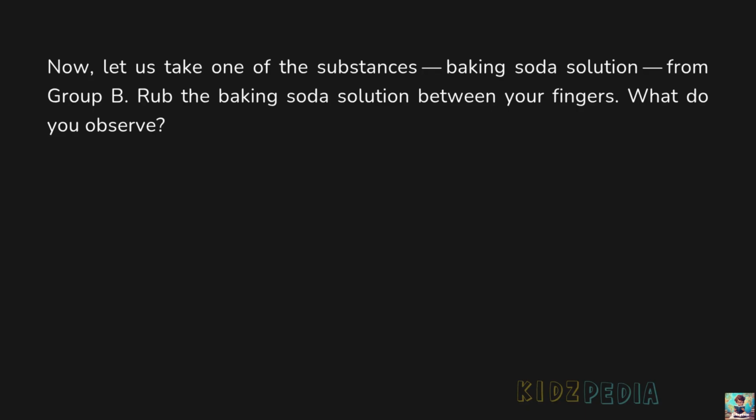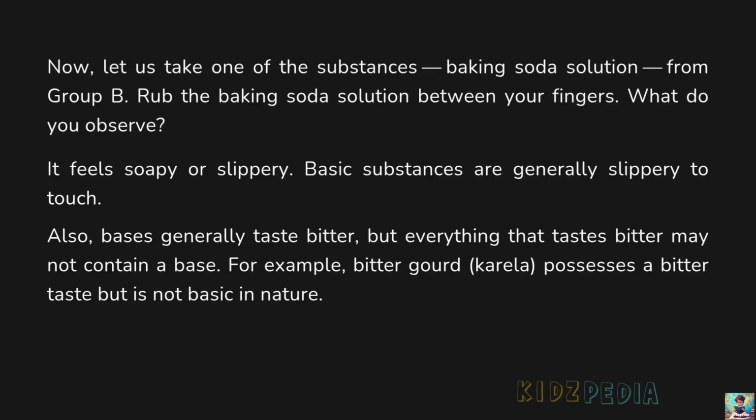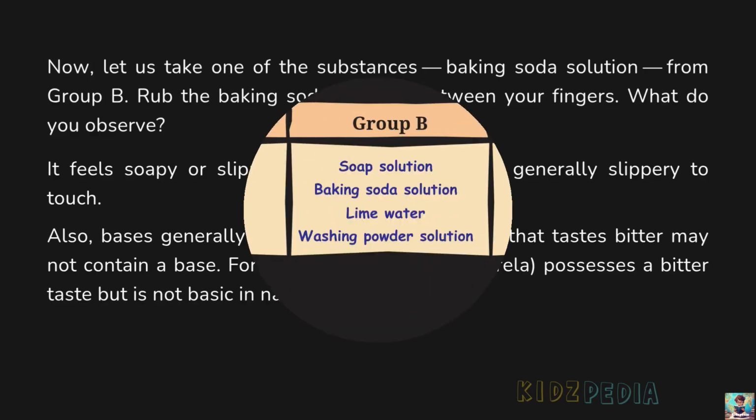Now, let us take one of the substances, baking soda solution from group B. Rub the baking soda solution between your fingers. What do you observe? It feels soapy or slippery. Basic substances are generally slippery to touch. Also, bases generally taste bitter, but everything that tastes bitter may not contain a base. For example, bitter gourd, that is Karela, possesses a bitter taste, but it is not basic in nature.